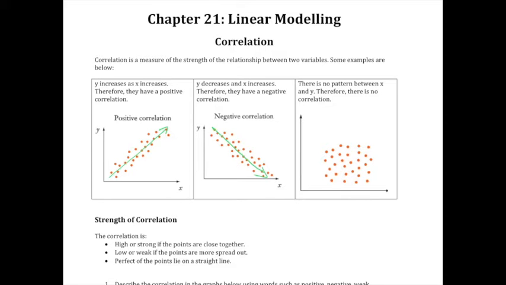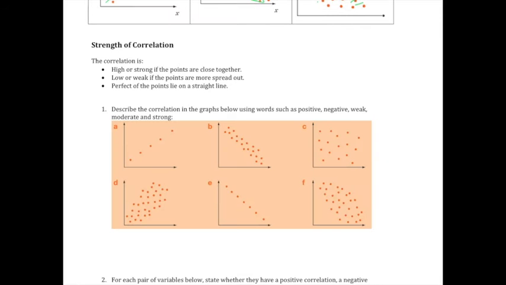Here there's just random. There is no pattern between X and Y, therefore there is no correlation. So you just got random dots with no clear up or downward trend. So what's completely random? The correlation is high or strong if the points are close together.